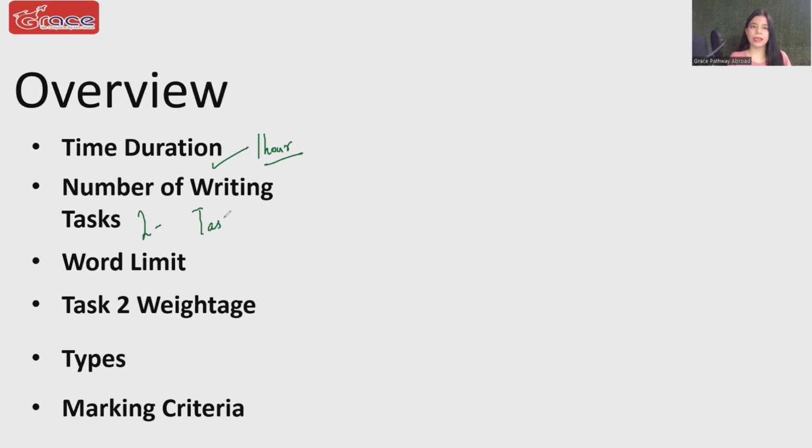Now, task 1 can either be a report or a letter. And that depends whether you are an academic version aspirant or a general version aspirant. If you have booked the general version IELTS, then it's going to be letter writing for you. But if you have booked the academic IELTS, then it's going to be report writing for you. Task 2 is going to be essay writing, which is what we are diving deep into today. Now, because essay writing is the main agenda of today's video, we'll now be discussing only essay writing, no report and no letter.